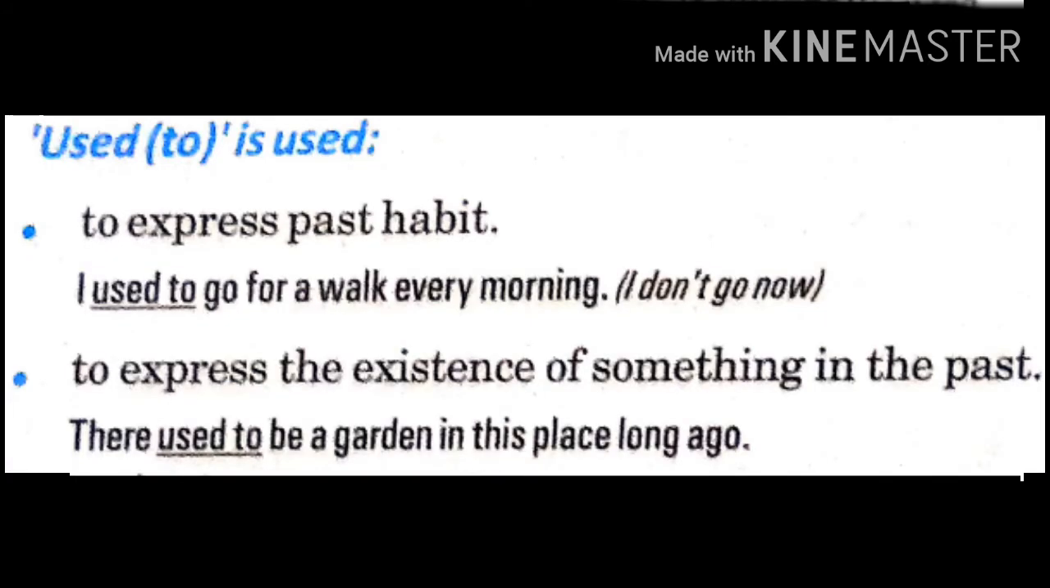The next modal verb is used to. In negative we use used not to. In interrogative we use it as didn't used to. Now children, used to is used when we want to express past habit. That means it was in the past but not at present time. For example, I used to go for a walk every morning. That means in the past time I used to go for a walk, but I don't go now. This action is related to past.